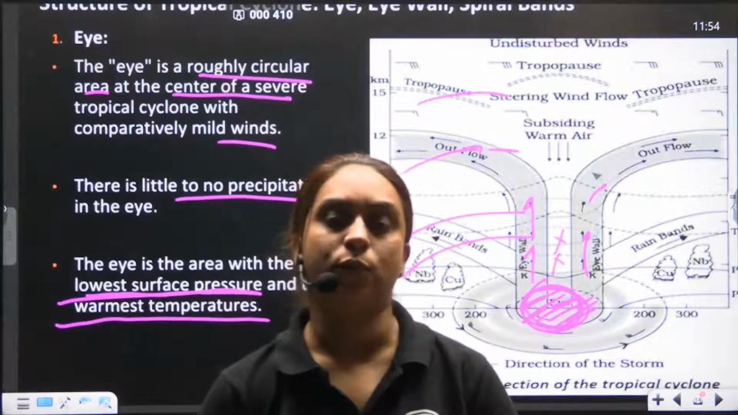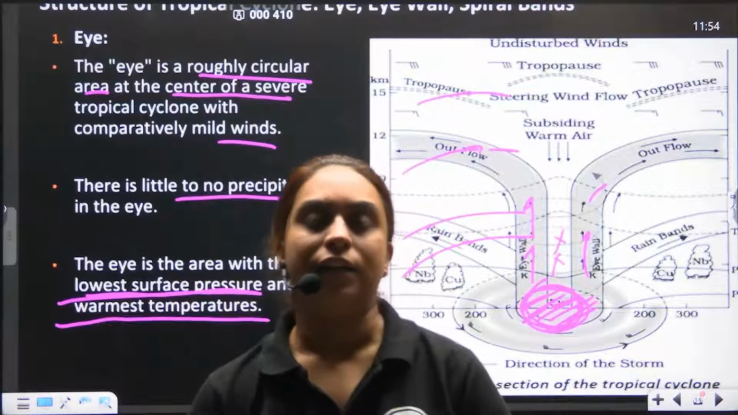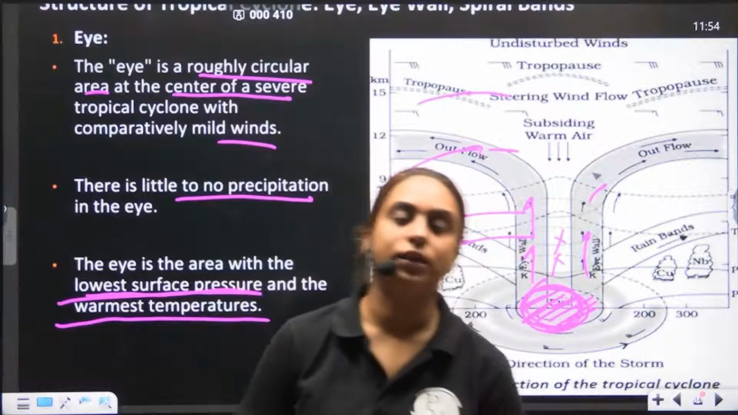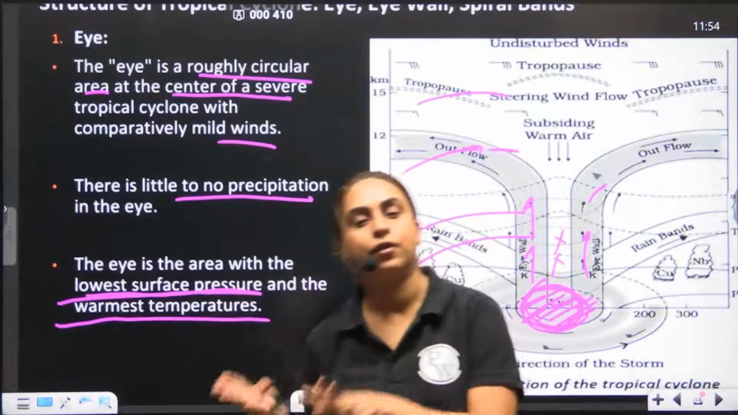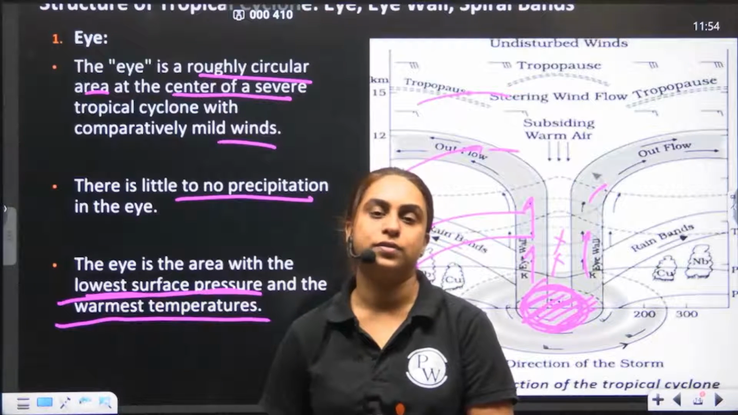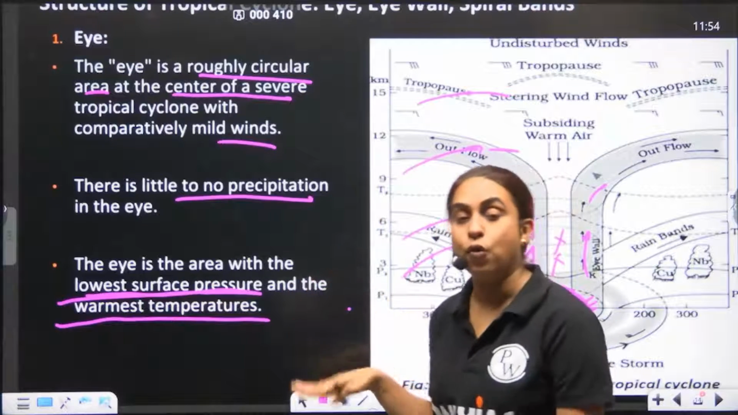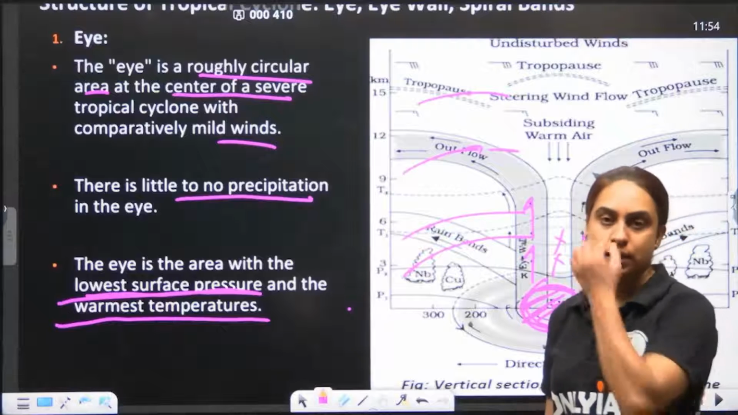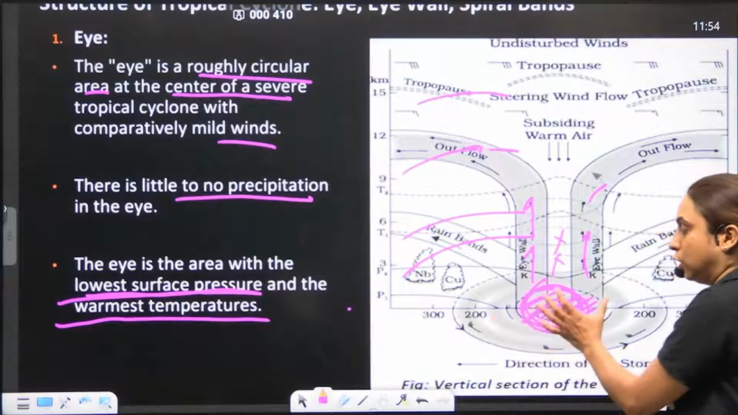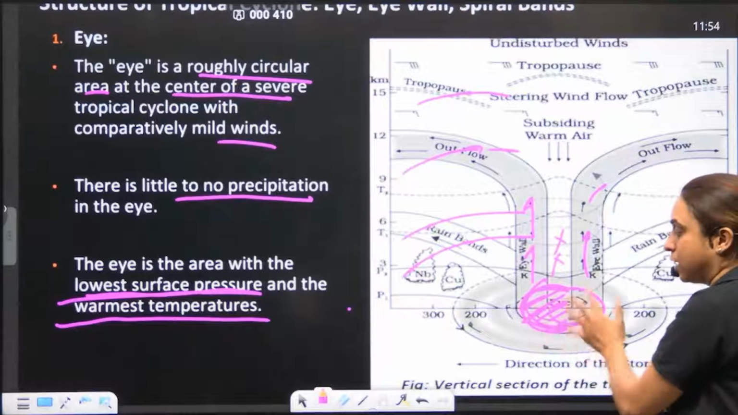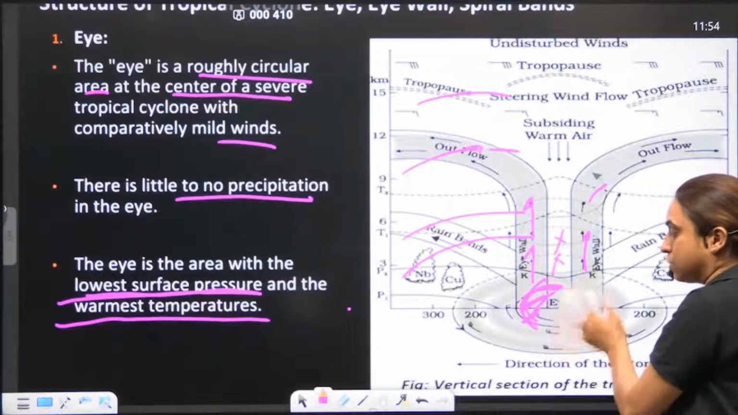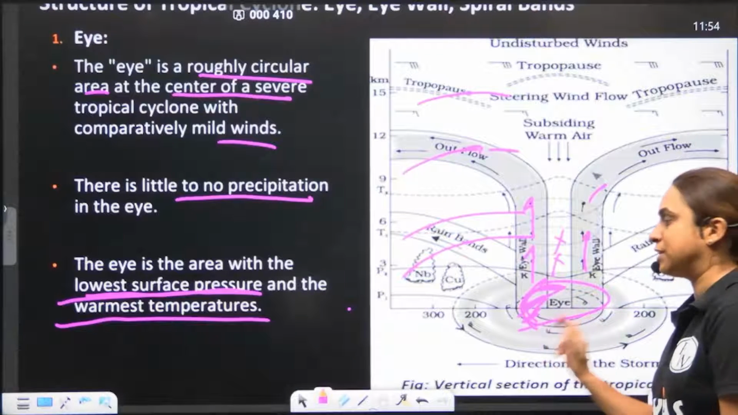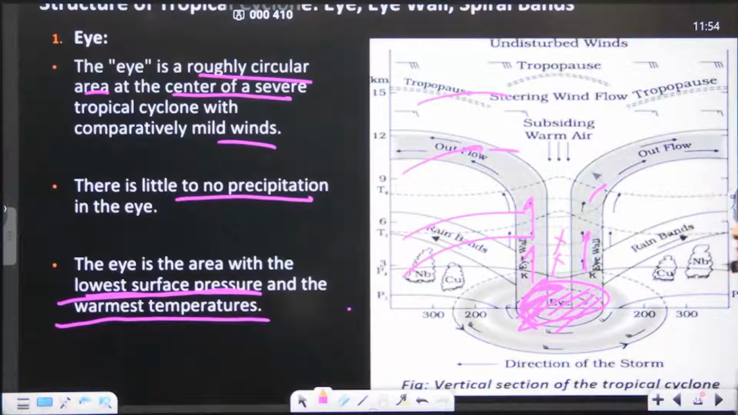UPSC asked a question about the eye: does the eye have a warmer temperature than the other parts of the cyclone, or a lower temperature? You should know that it has a warmer temperature, about 2 to 3 degrees Celsius warmer than the other parts of the tropical cyclone. So the eye is a low pressure zone, vertical winds are not very strong, there is mild to less precipitation, and it has the warmest temperature.